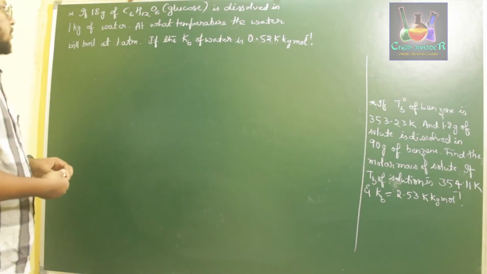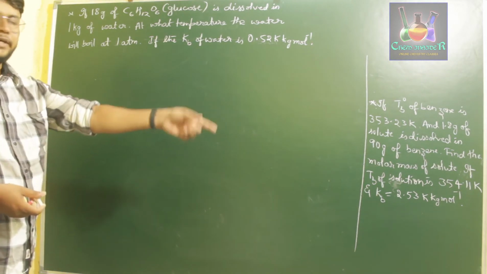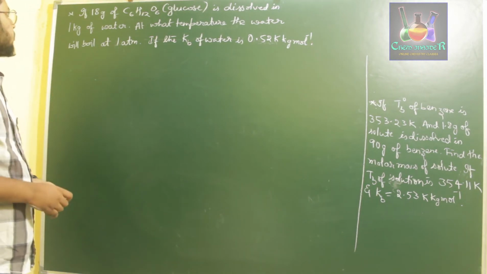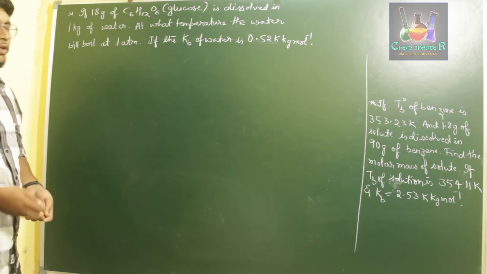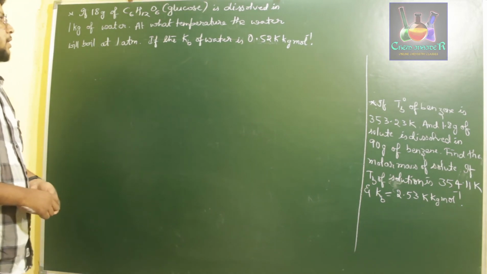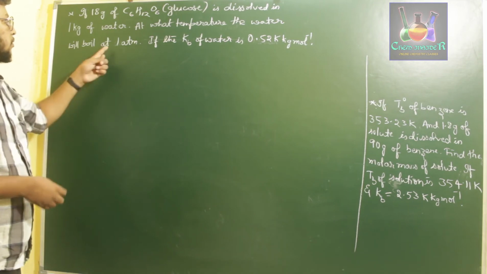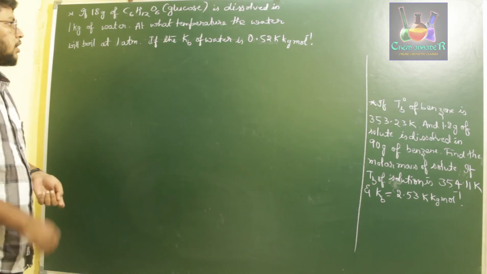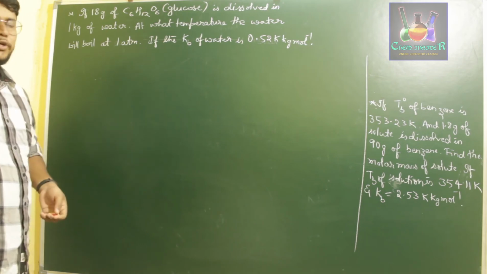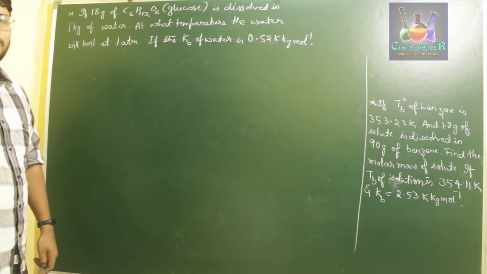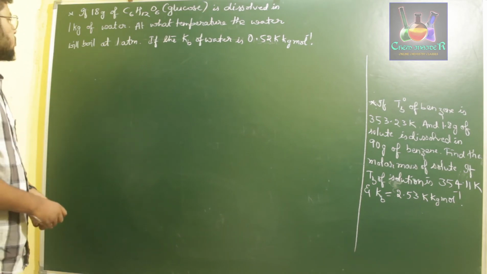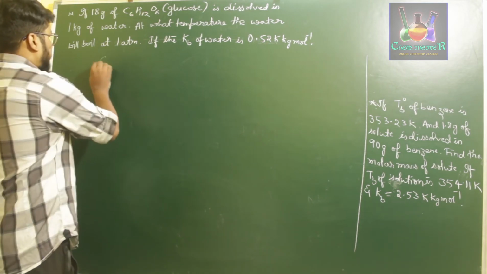Okay, now they have given us a question, so we'll solve that later. First we'll solve this one. If 18 grams of glucose is dissolved in 1 kg of water, at what temperature will the water boil at 1 atmospheric pressure, if the ebullioscopic constant of water is 0.52 Kelvin kg per mole? So now let us write down the given data.